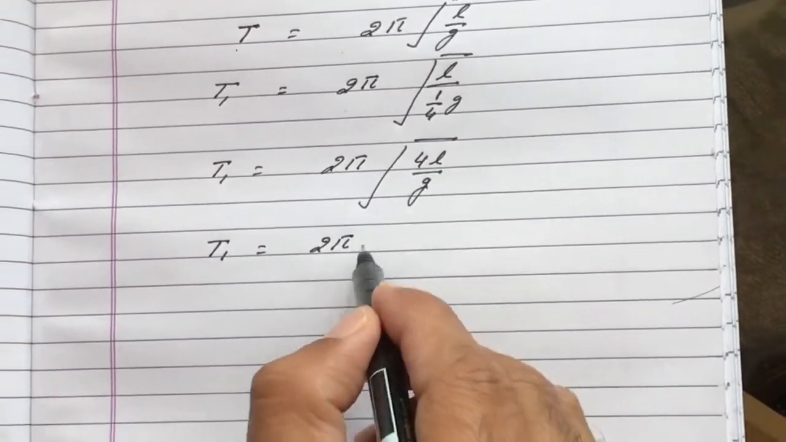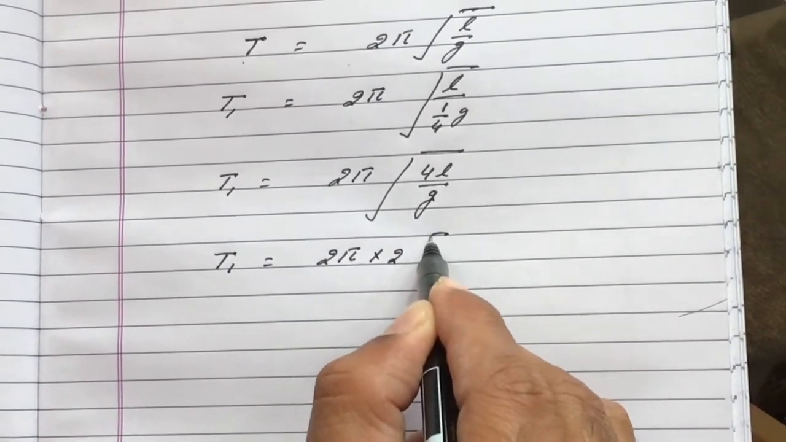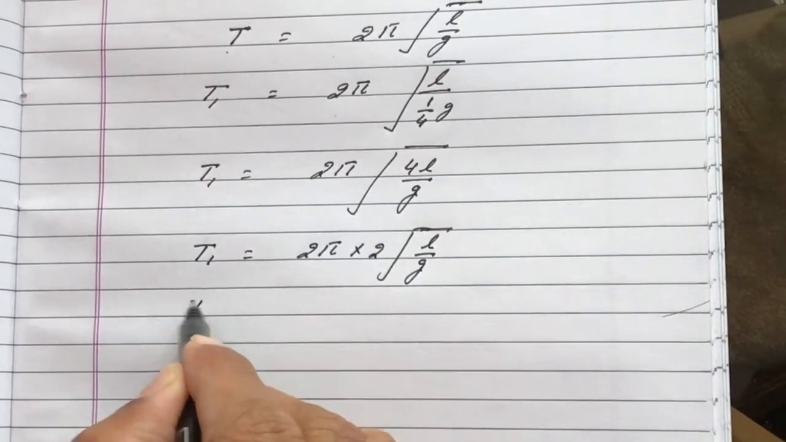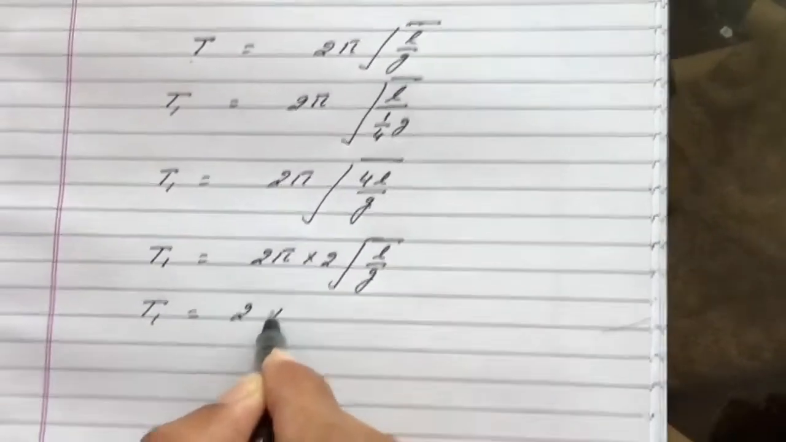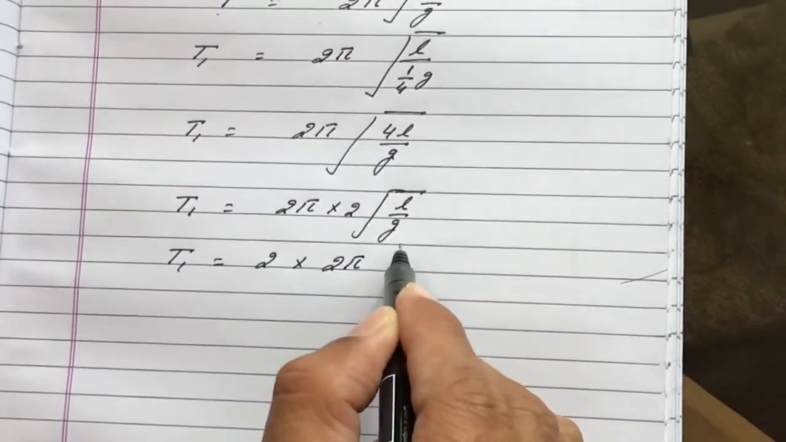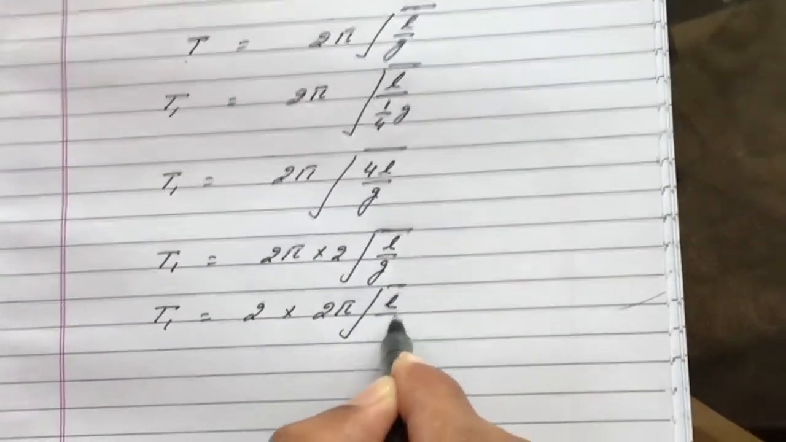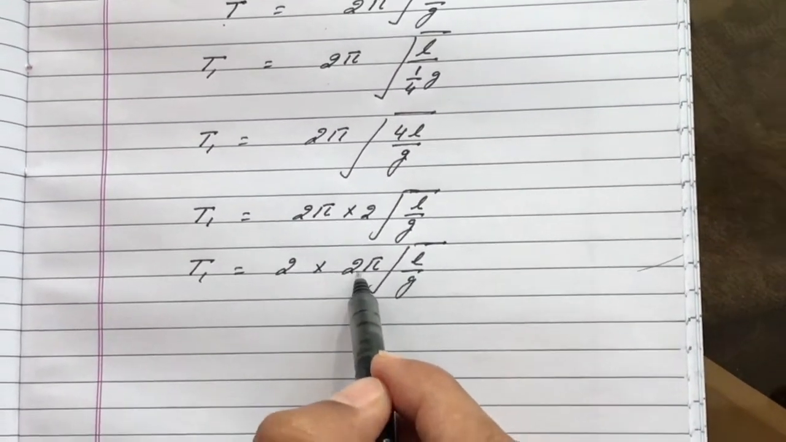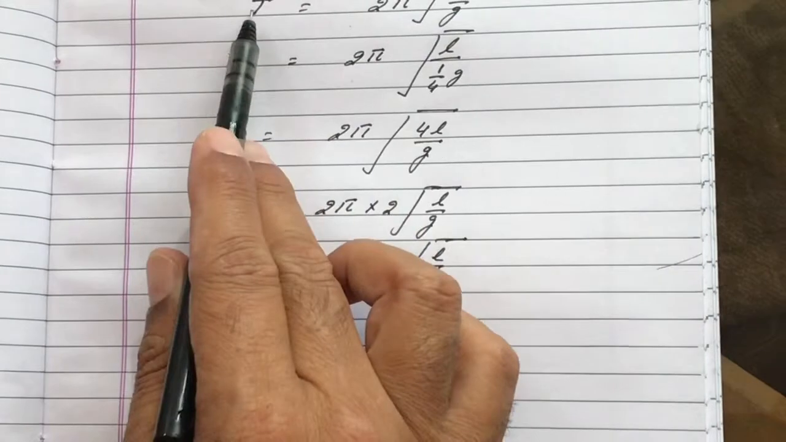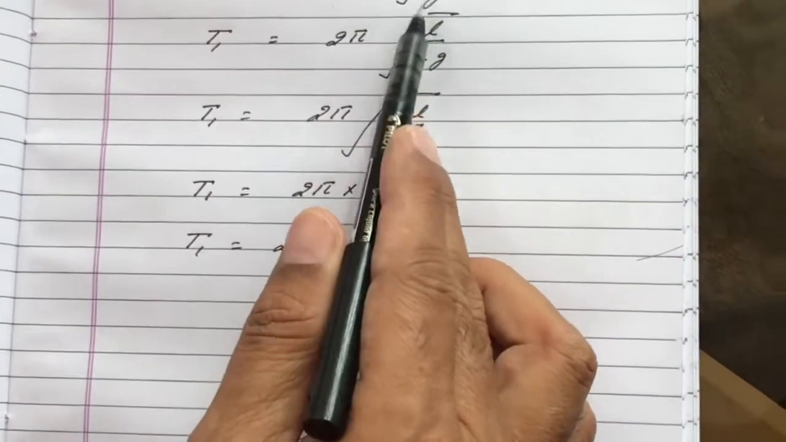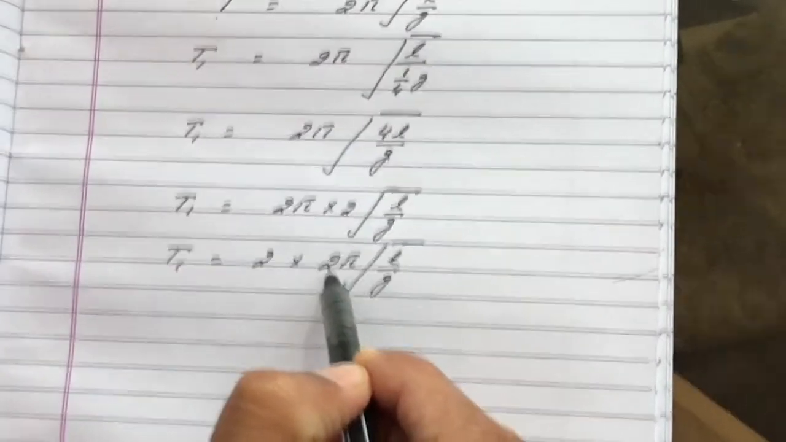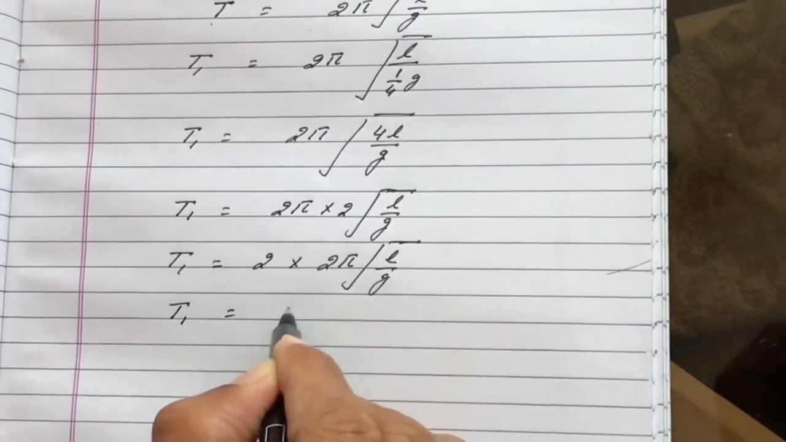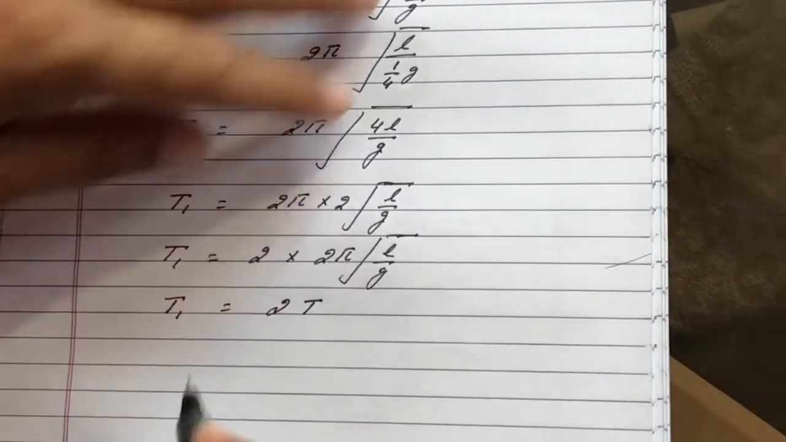Now root of 4 is 2. This 2 will come outside. Inside it is L upon G. So T1 is 2 into 2 pi root of L upon G. Now you see from here, 2 pi into root of L upon G is T. So in place of this I can write T. So T1 is 2T.